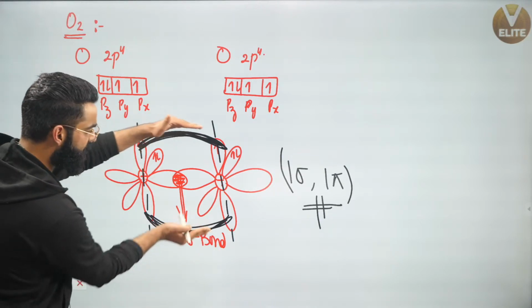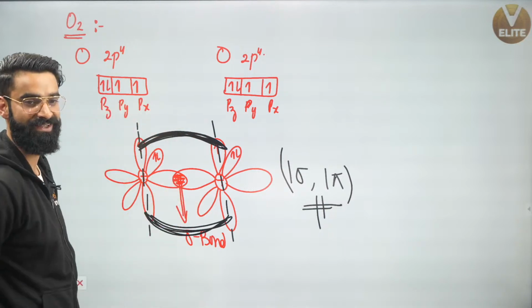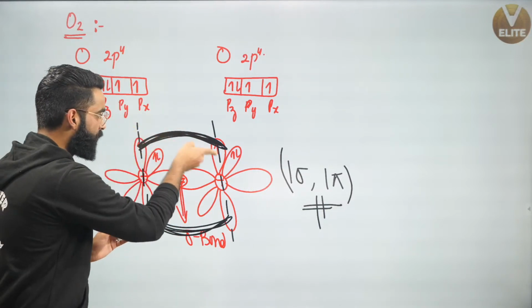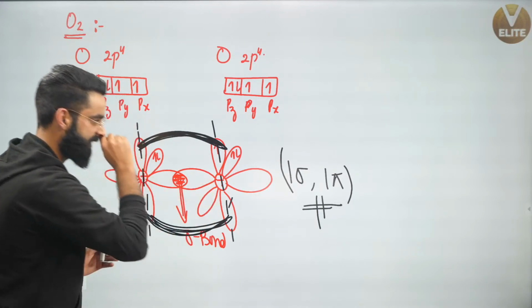Guys, don't get confused. This is a 1 pi bond. These are not 2 pi bonds. This is a 1 pi bond. This is how we represent it, okay? This is a 1 pi bond. Electron density above the plane, electron density below the plane. And in the plane as well, right? That is the sigma. Okay?